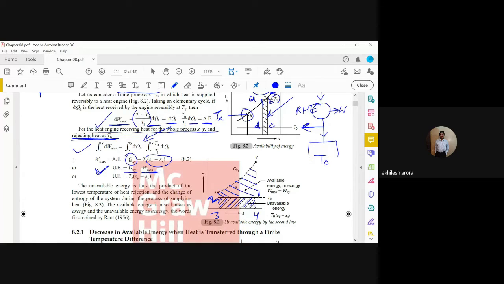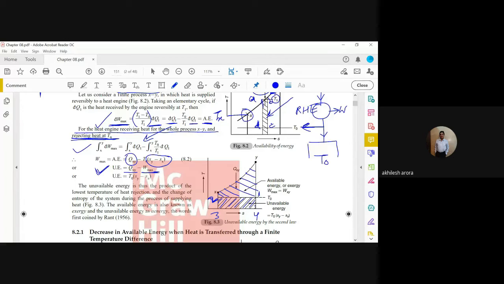So what you have to do? See, on a TS diagram, any closed circuit or closed figure gives you the heat transfer basically. So you can easily calculate the value of the work by calculating the change in entropy from 1 to 2 or from 3 to 4.